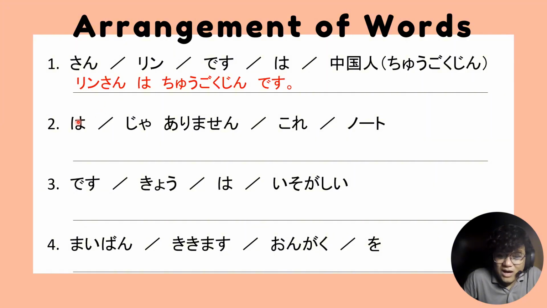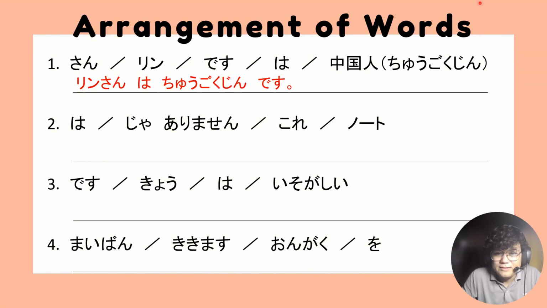We have wa, ja arimasen, kore, and noto. Okay. So again, the formal sentence always ends with desu and masu. Therefore, the ja arimasen, which is the negative form of desu, is last. So we only have wa, kore, and noto.